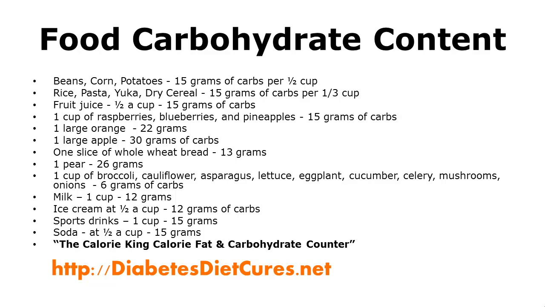Milk. 1 cup of cow's milk, soy, or plain yogurt contain about 12 grams of carbohydrates. Ice cream at half a cup contains about 12 grams of carbohydrates. Sports drinks, 1 cup contains about 15 grams of carbohydrates. Soda, at half a cup, contains about 15 grams of carbohydrates.